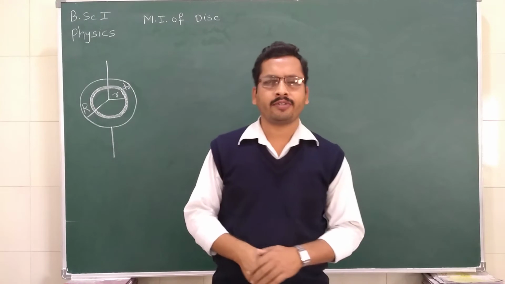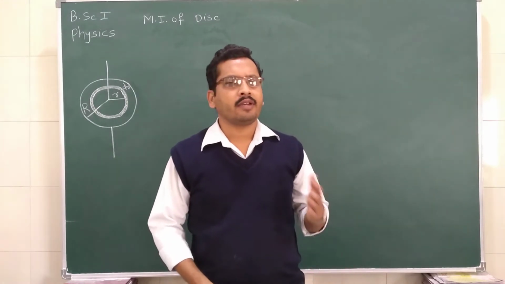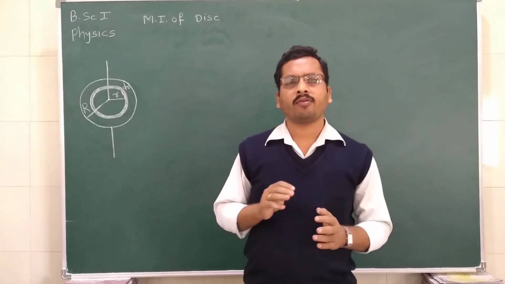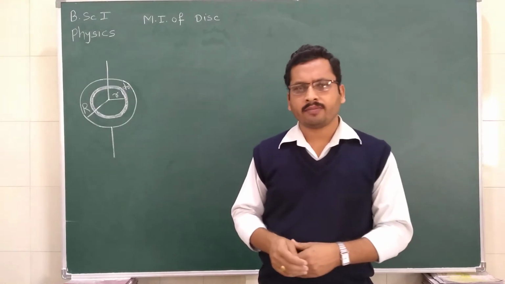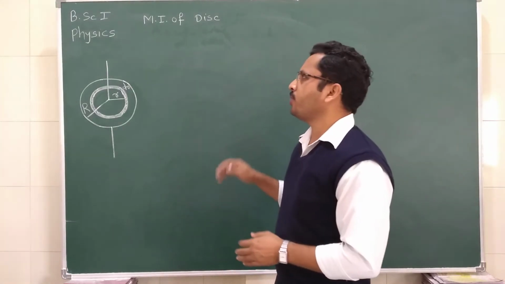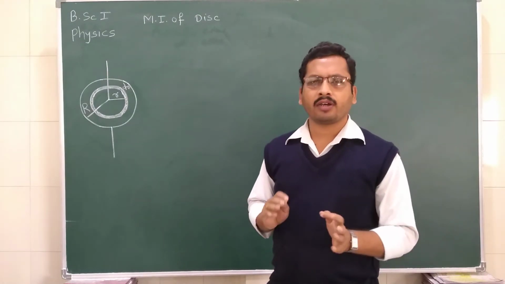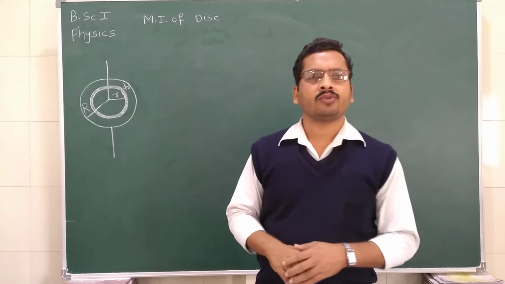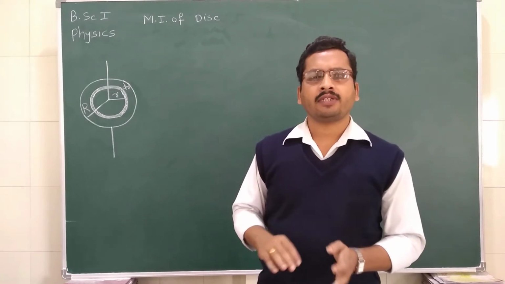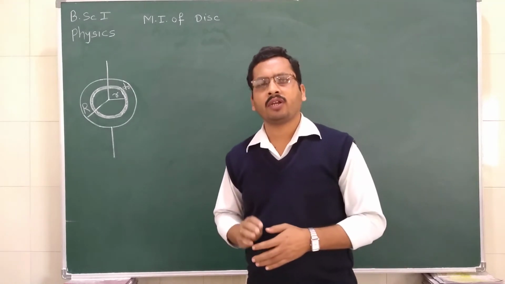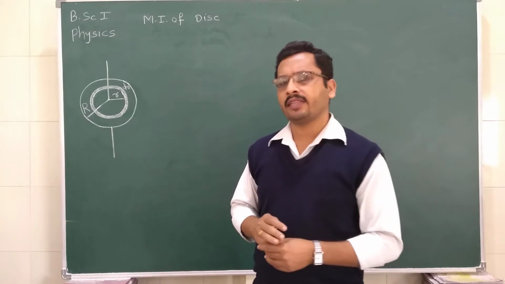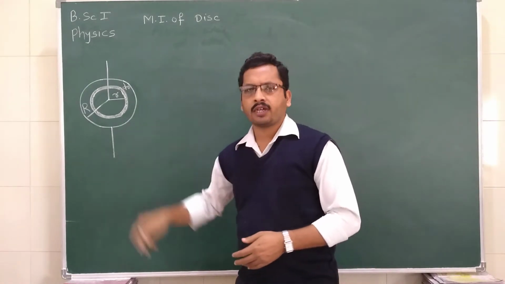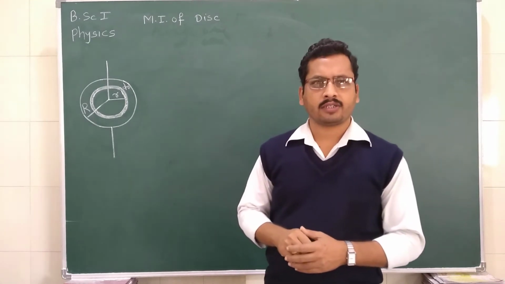Good morning students. In the last lecture we discussed the moment of inertia of the ring about the different axes. Today we are going to discuss the moment of inertia of another regular body, that is the uniform disk. So as we saw the moment of inertia of the ring about the different axes, in this lecture we are going to see the moment of inertia of the disk about the different axes.